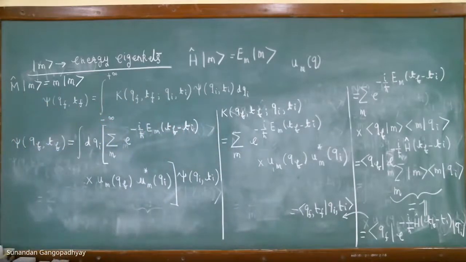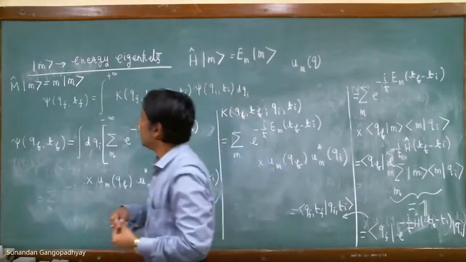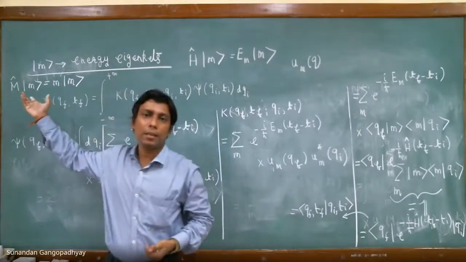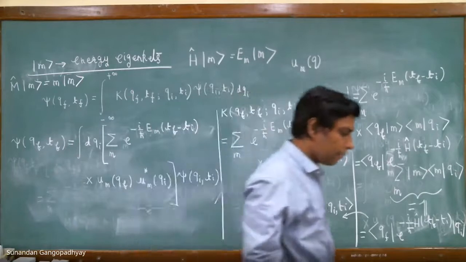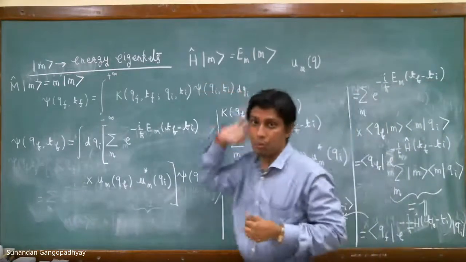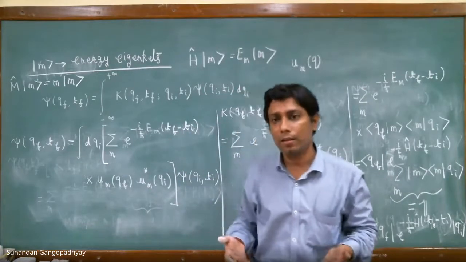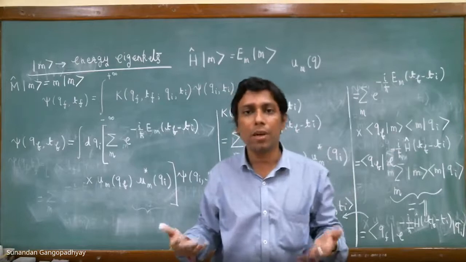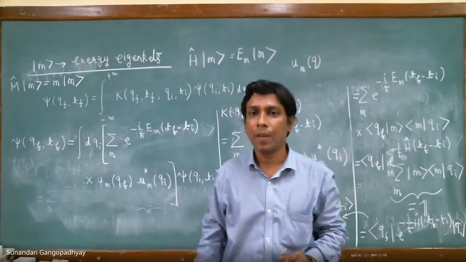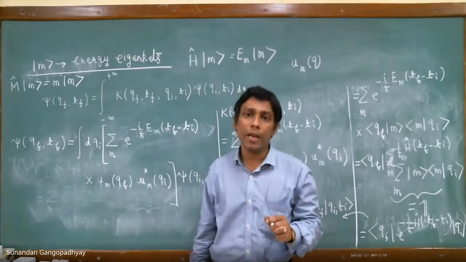Regarding Saurabh's question, I just want to come back once more. Why do you need this operator M hat? Saurabh is actually correct. These are nothing but the energy eigenkets, and the position representations are the energy eigenfunctions of the Hamiltonian operator, so you can just introduce the eigenkets and eigenfunctions of the Hamiltonian. But it may not always be possible to know the eigenfunctions of the Hamiltonian.